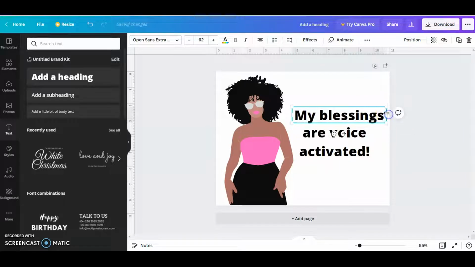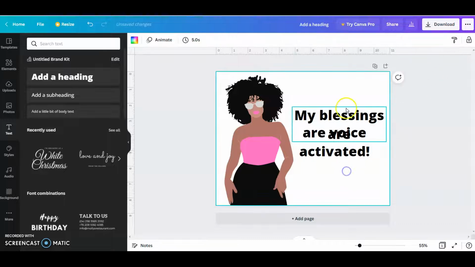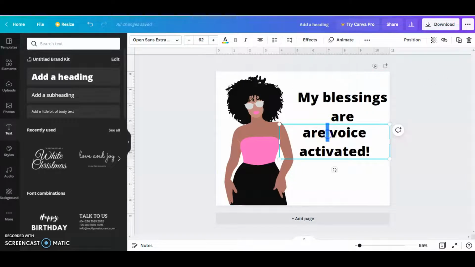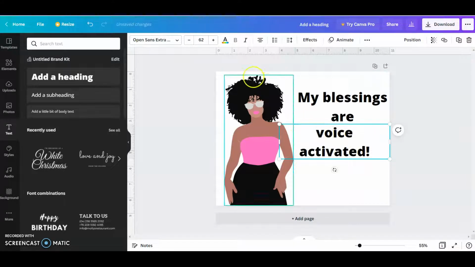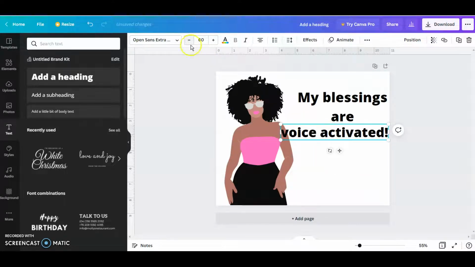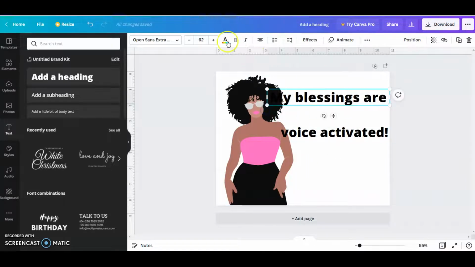And actually, I think I did my blessings are and then voice activated. Either way, you know, it's your design. You guys can do what you want, and I often say that. And you can go with the autocorrect, or you can leave it however you want. I think I'm just going to leave it. But anyway, so this is on 2 lines. If you wanted to size it down, you can, so that it's on 1 line. And you can move that so that it's on 1 line, and then shrink it down to fit your area.